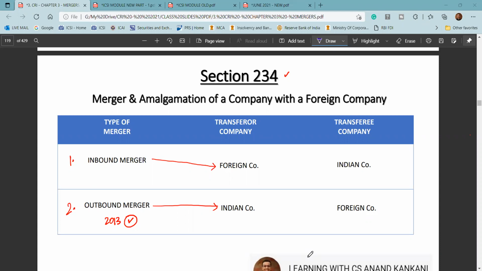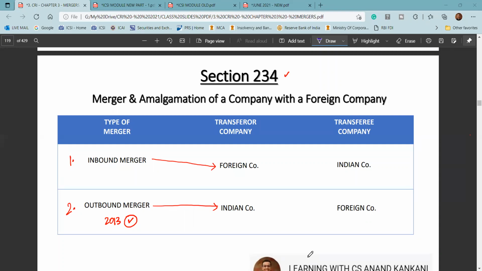The names of the case laws, I'll just share them. If you can remember those case laws, it's good. I think in one of the slides I have already covered that somewhere down. I'll share that. Okay. Anything else with respect to sections 230, 231, 232?